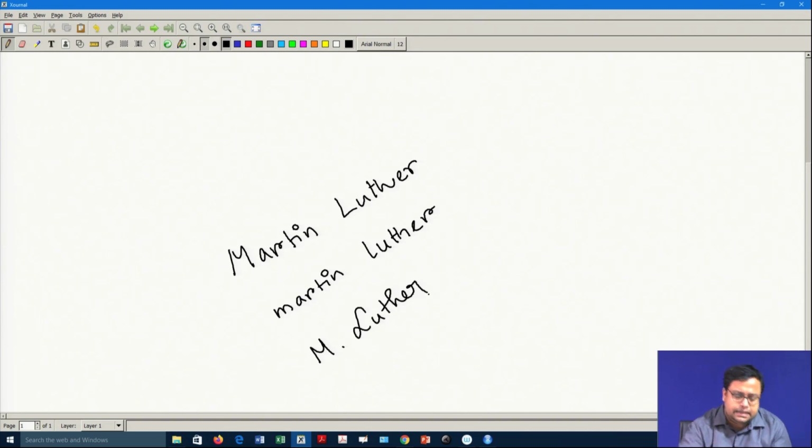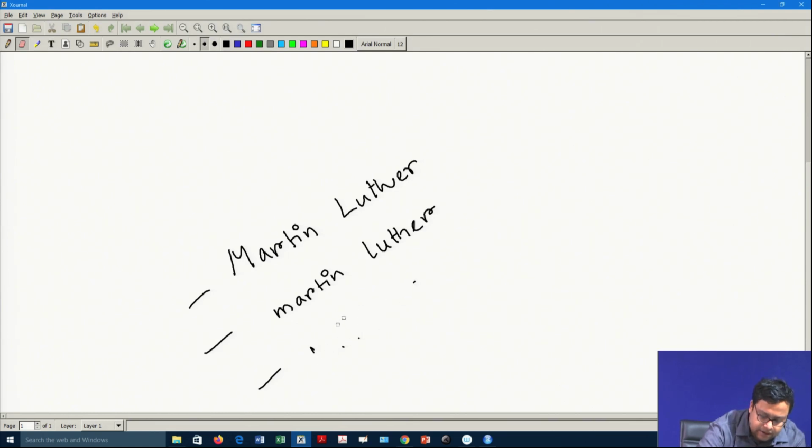Ideally these texts will be different, or M. Luther should be different actually, or let us say this one. That M. Luther will be different in any way, but let us say Martin and Luther.